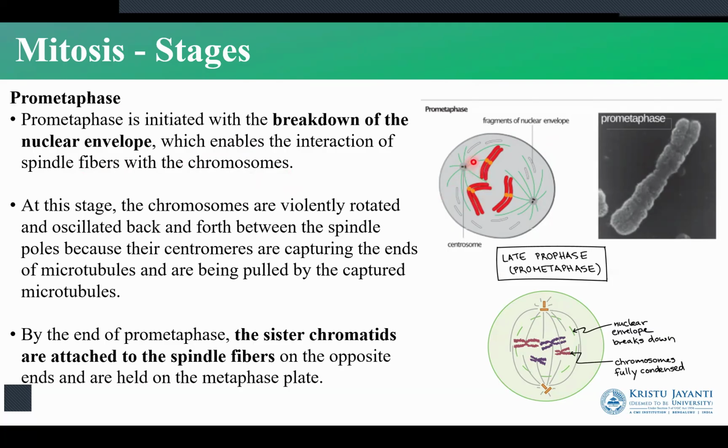So the spindle fibers that are arising from the centrioles are going to attach to the chromosomes, and the region where they attach is known as the kinetochore. The kinetochore is a region on the centromere to which the spindle fibers from centrioles are going to be attached. Now, the sister chromatids are attached to the spindle fibers. This is what happens in the prometaphase.